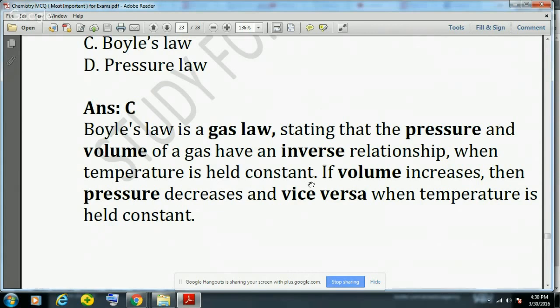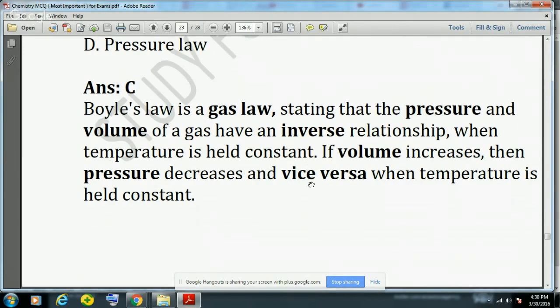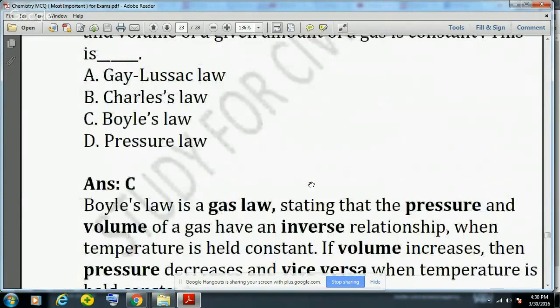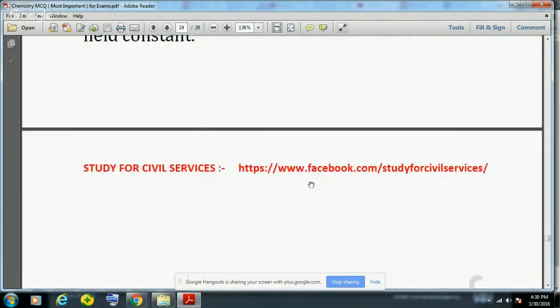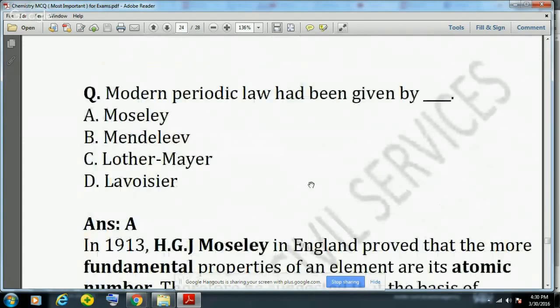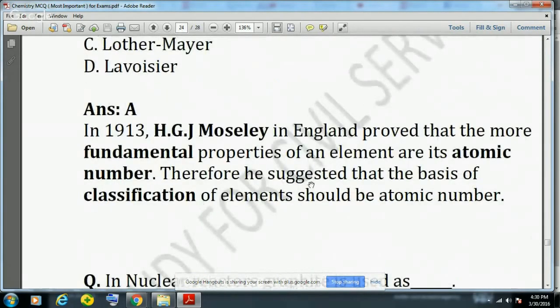But this relation will hold only when the temperature is held constant, and it means that if volume increases then pressure will decrease, and if volume decreases then pressure will increase. Temperature is constant in Boyle's law. So Boyle's law is PV equals constant, or pressure is inversely proportional to the volume.